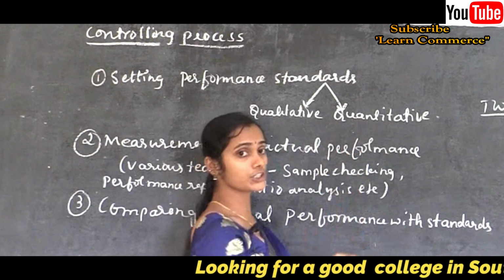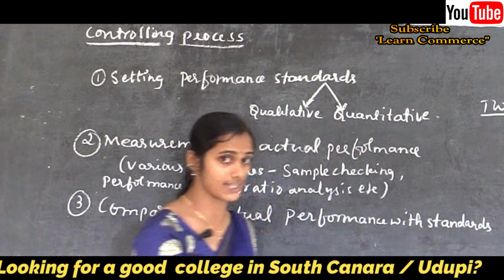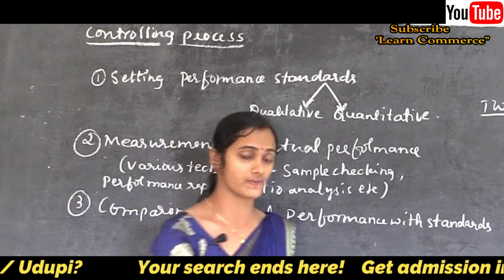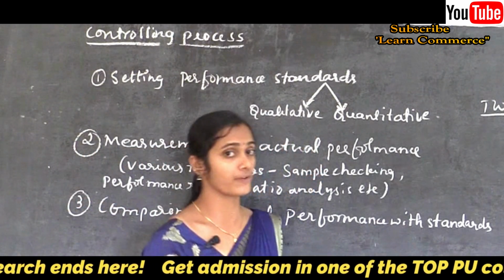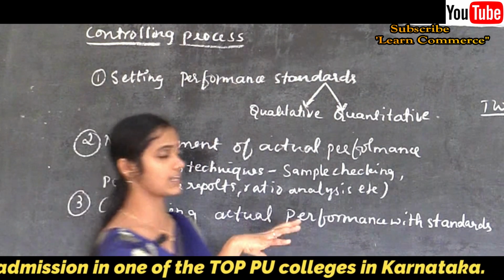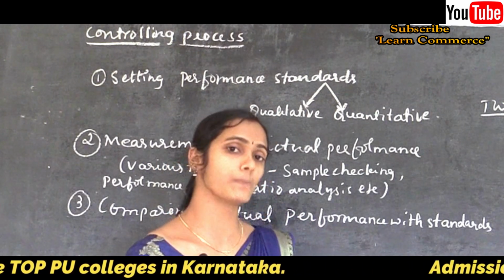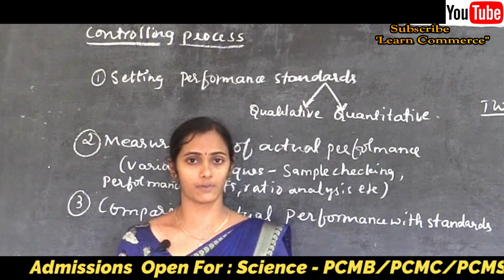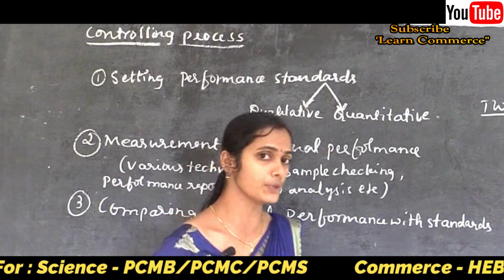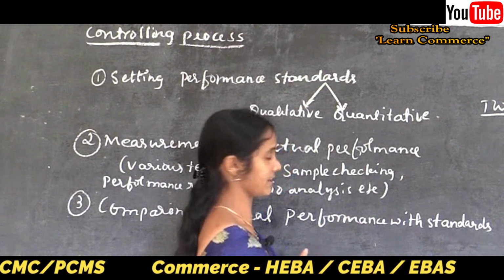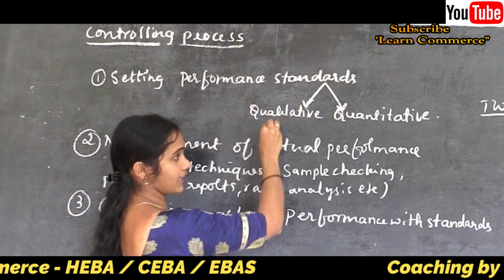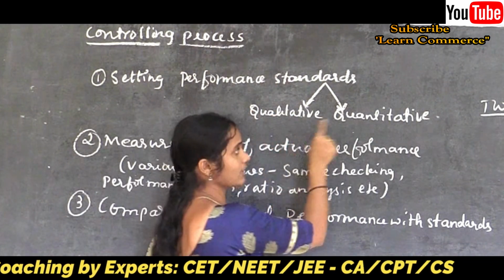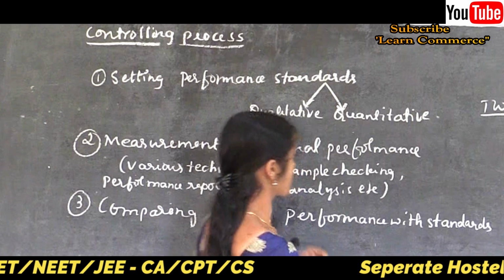If the organization fixes quantitative standards for measuring the actual performance, it may fix standards like units to be produced, that is quantity, cost to be incurred at the time of production, or the revenue to be earned at the time of sale, etc. So an organization can fix the standards in qualitative or quantitative form.